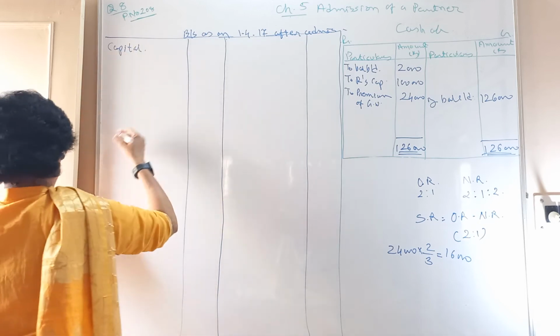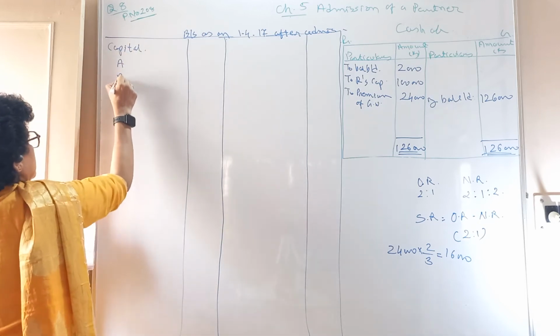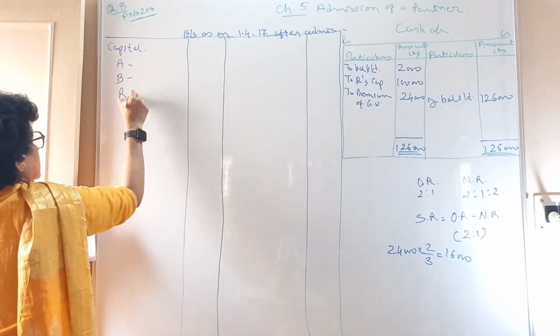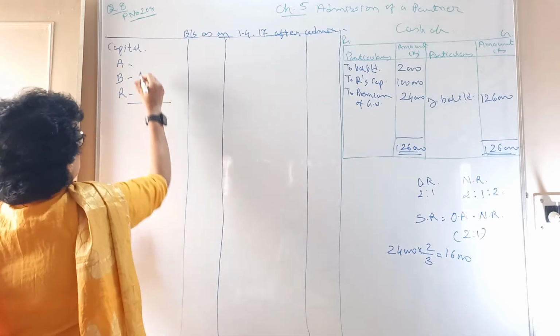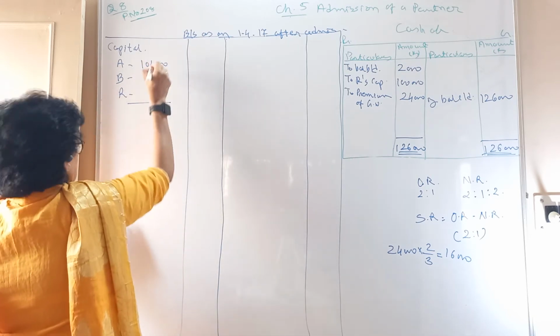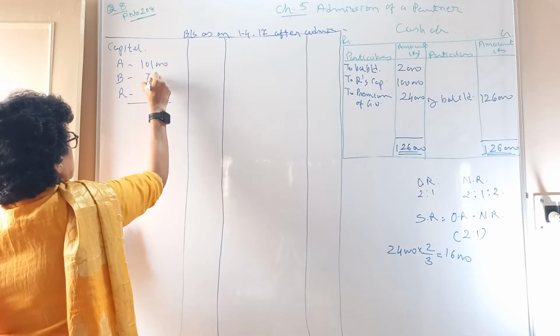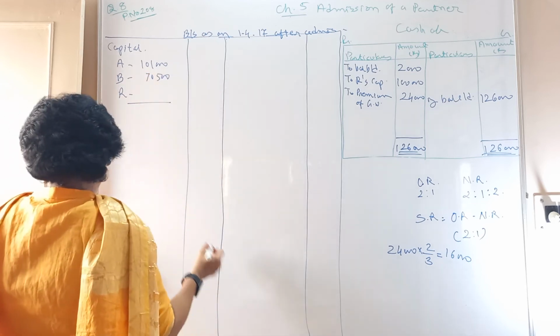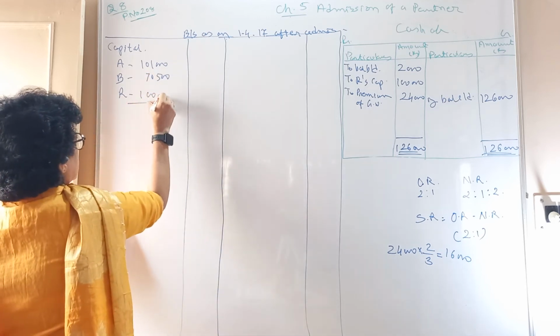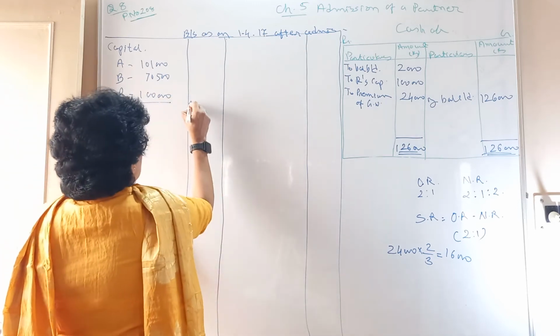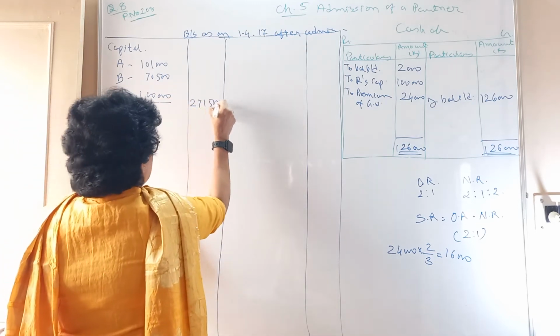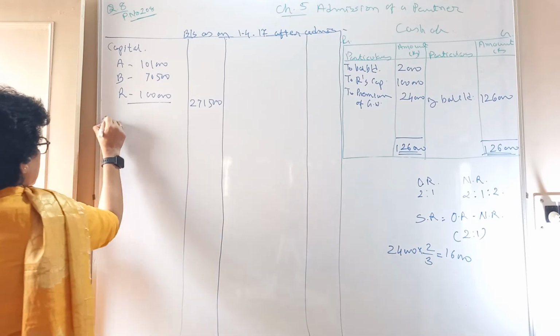Capital, 3 partners, A, B and R. The way their closing capital we have calculated: 1,01,000, 70,500. Check in your capital account so you will get the figures. Total is 2,71,500. Then you have creditors.